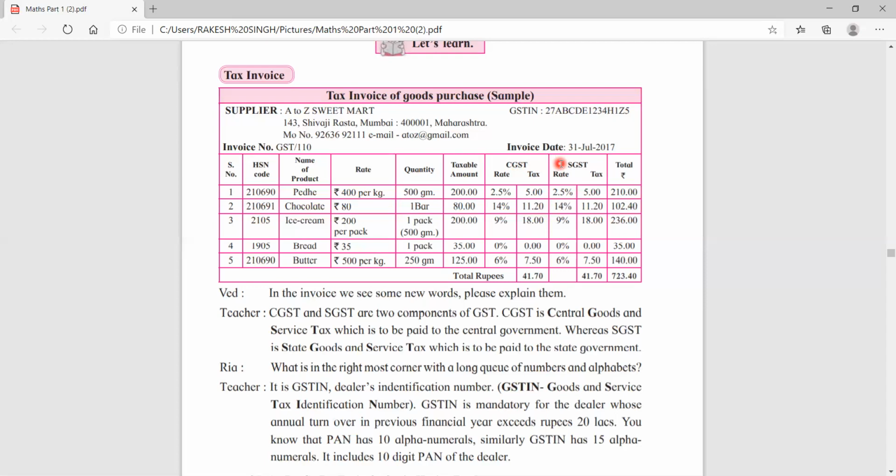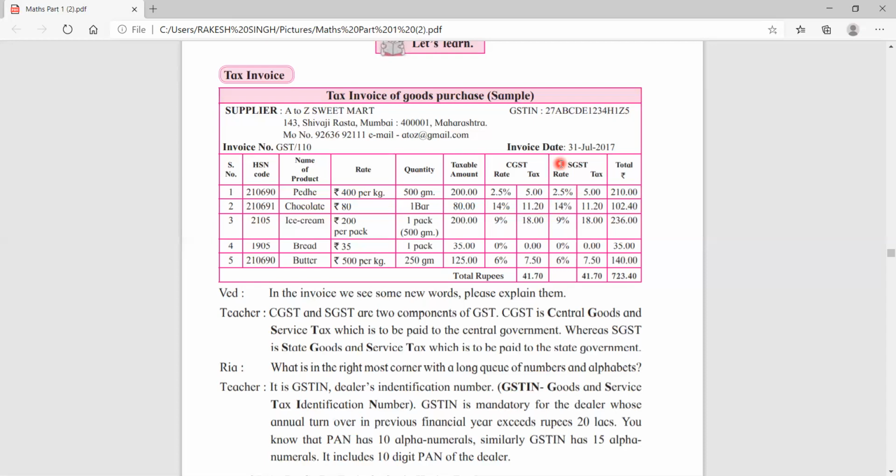One more is there which is called UTGST. What is UTGST, children? Union Territory Goods and Service Tax. See, we have around nine union territories like Pondicherry, Chandigarh, Andaman Nicobar, Lakshadweep, Delhi.